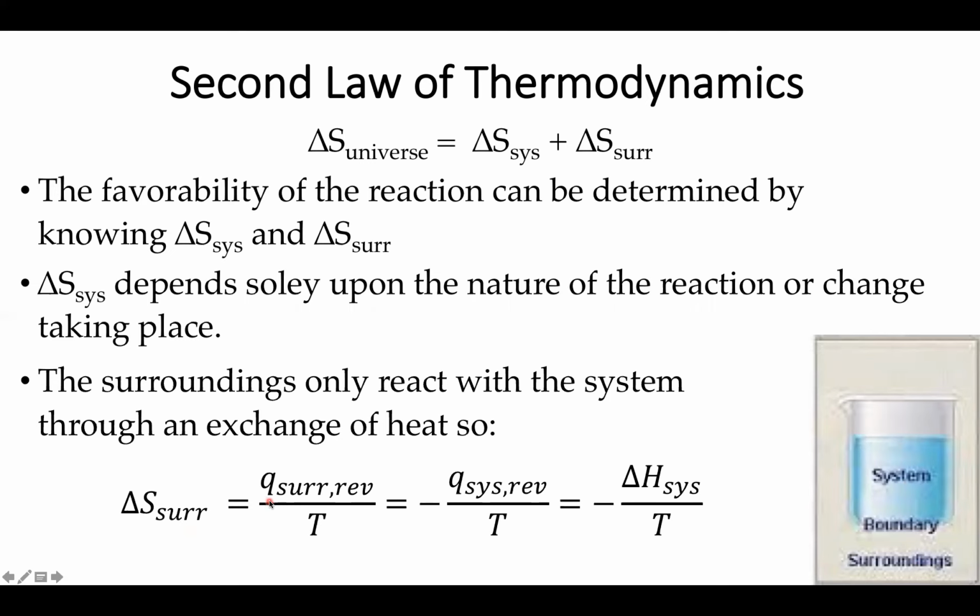However, it turns out that this is only going to be true under reversible conditions. The reason is that heat is a path function and entropy is a state function. So just like we had to do with enthalpy, we have to constrain our definition of what type of heat is entering or exiting the system in order to get a good definition. For enthalpy, we assumed constant pressure. For the entropy of the surroundings, we're assuming reversibility.